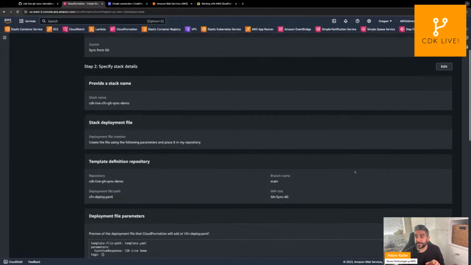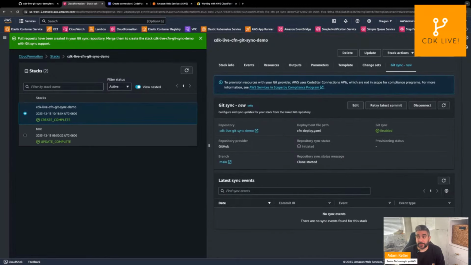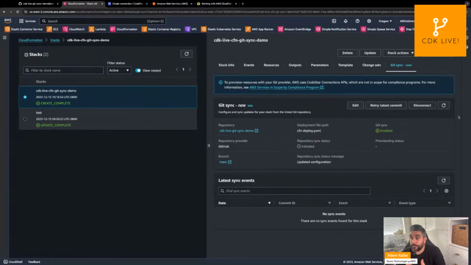I'm going to click next, and then we're going to click submit. Now, behind the scenes, AWS CloudFormation is setting up this connection. It's ensuring that it can connect to the Git repository, and then in the next couple of moments, it's going to actually submit that pull request with that deployment configuration.